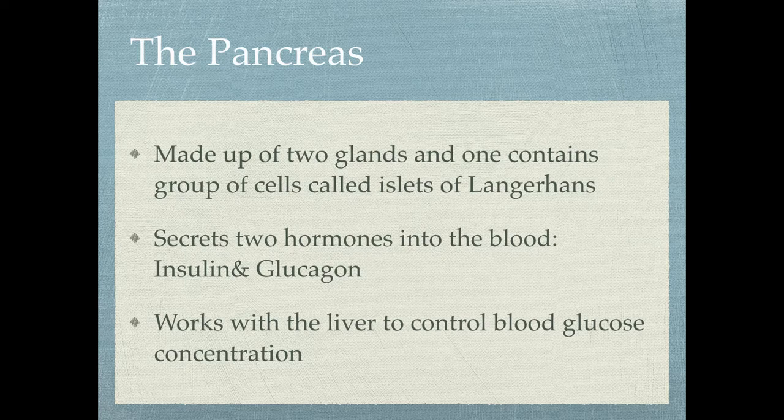Now, the pancreas is the main organ involved in this control. It is made up of two glands, and one contains a group of cells called the islets of Langerhans. In these islets, it secretes two hormones into the blood, insulin and glucagon. Basically, insulin is the hormone that causes blood glucose level to drop. Glucagon is the hormone that causes blood glucose level to rise. It works with the liver to control blood glucose concentrations. Both of these hormones target the liver. It does not target anything else, basically because the liver is the main machine behind all this.